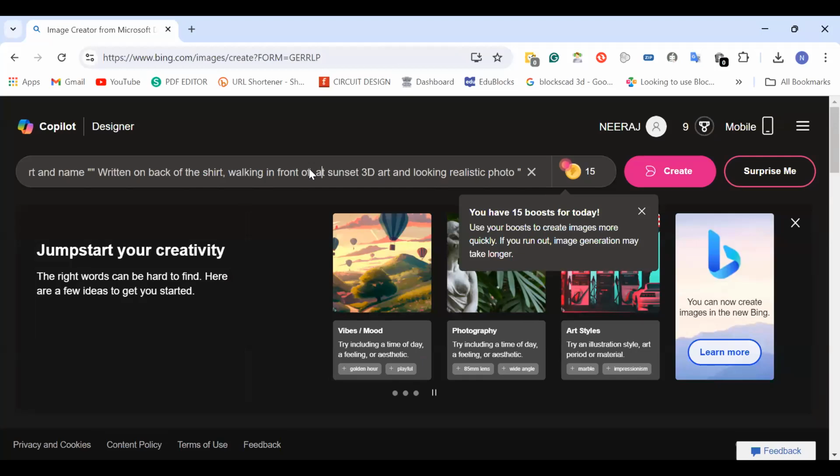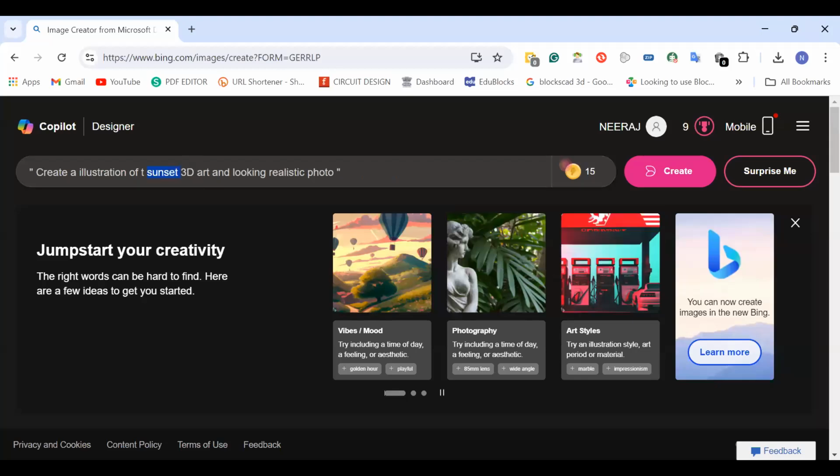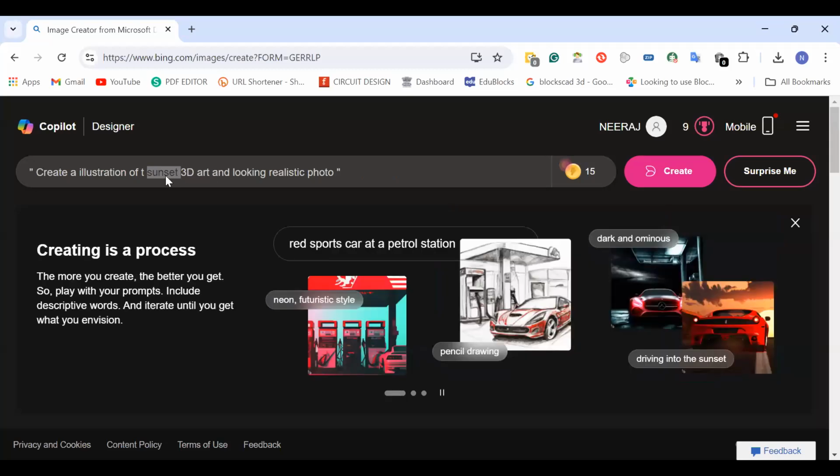I'll remove all these and write my own prompt. So I'll write create an illustration of, I'll do one thing. Just a second, why is it stuck? Low system audio, try using some application to improve performance. Okay, let me close some tabs. It's taking time actually. So here I'll write one more prompt.